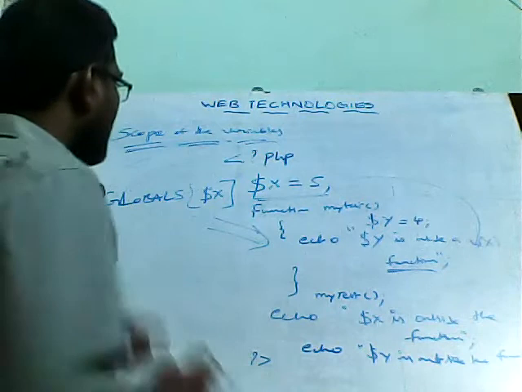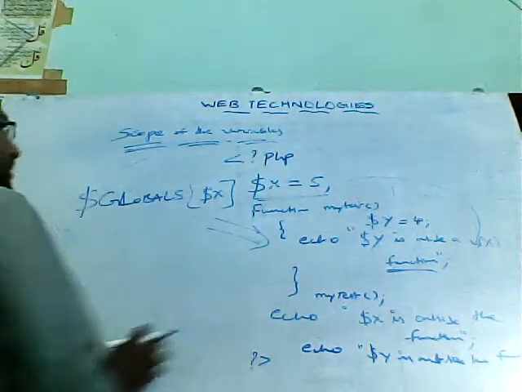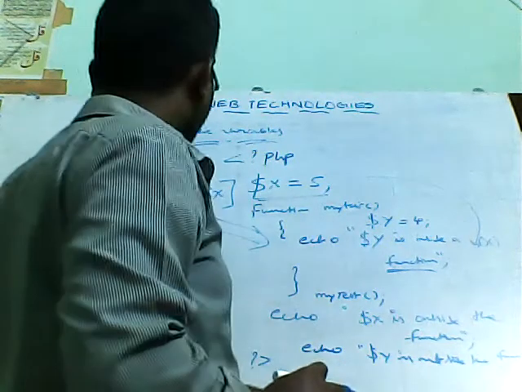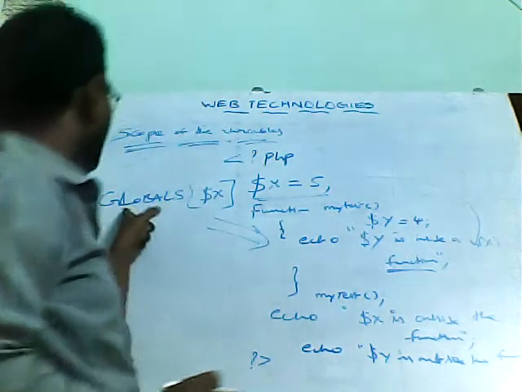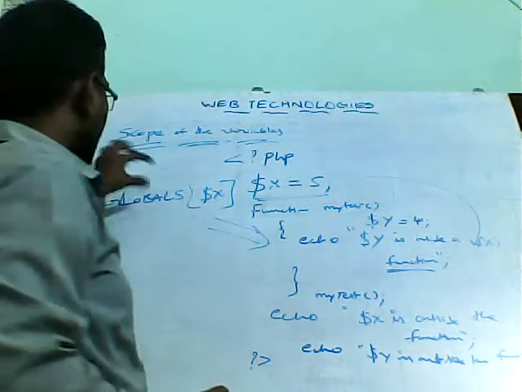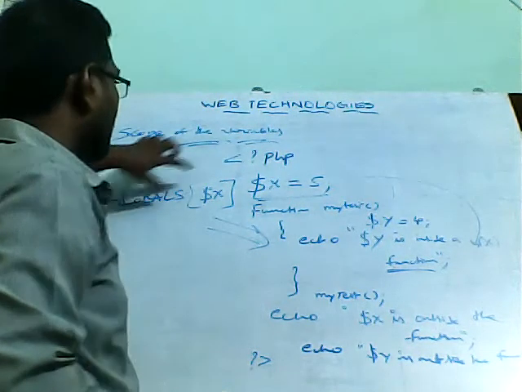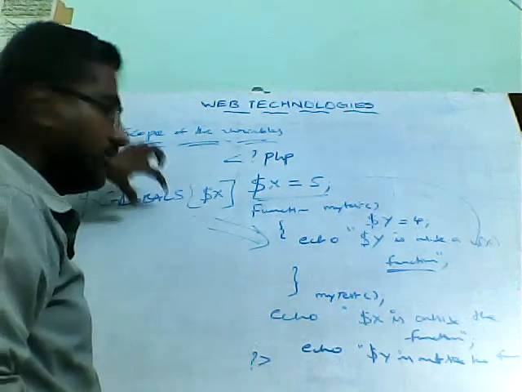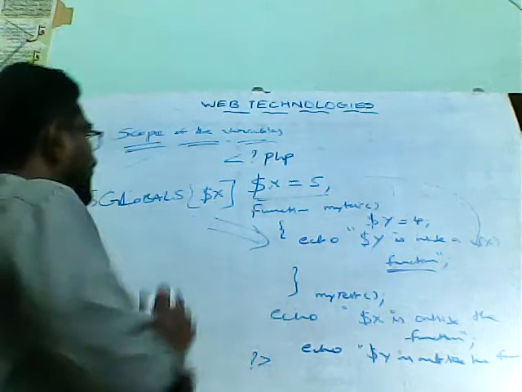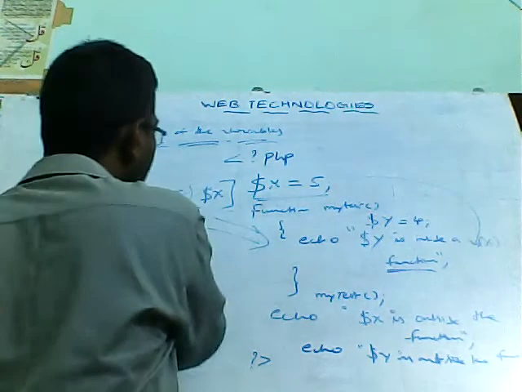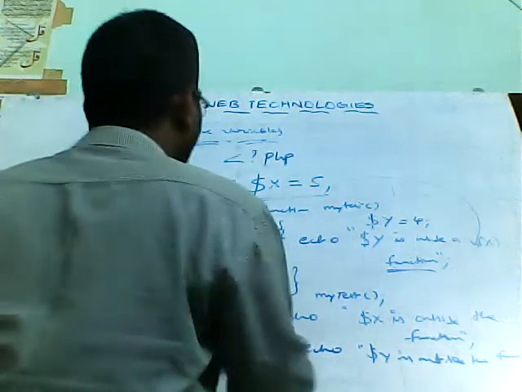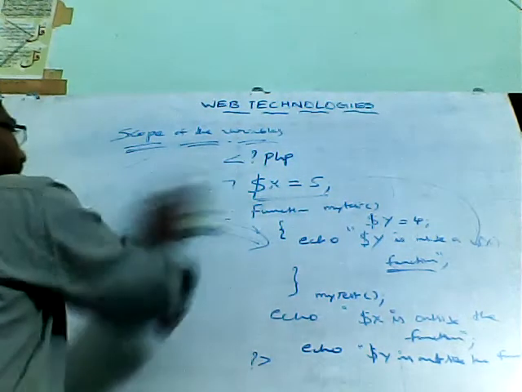If you want to access any global variable inside the function, we need to highlight that variable as a global variable like this, $GLOBALS['x']. If you write like this, you can get access here. This covers local variables and global variables.